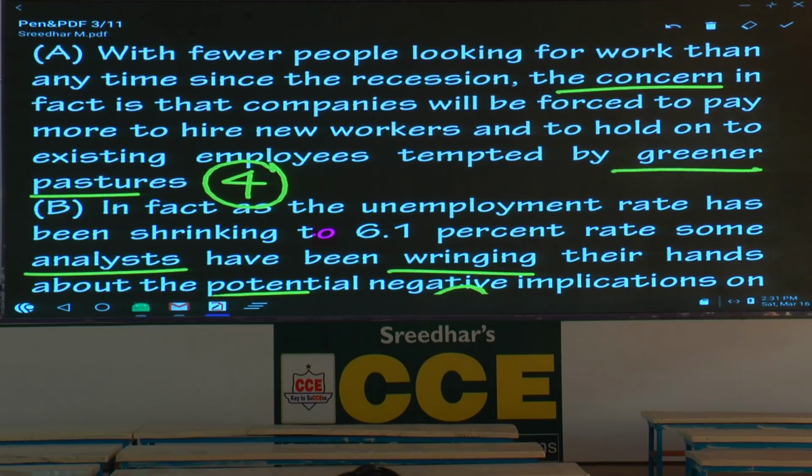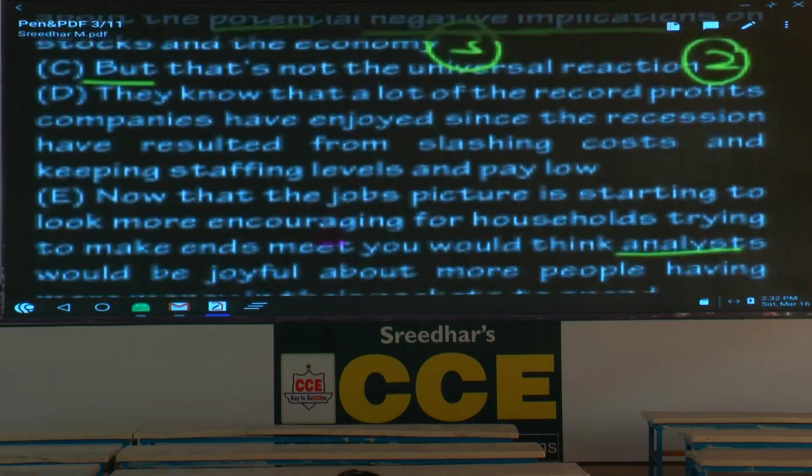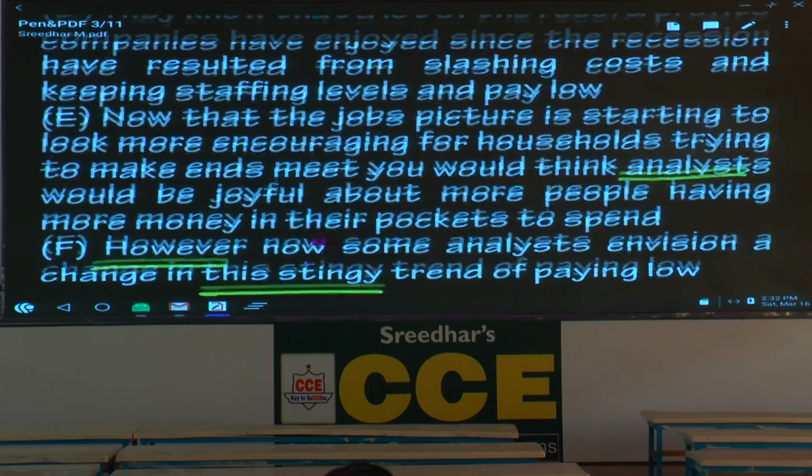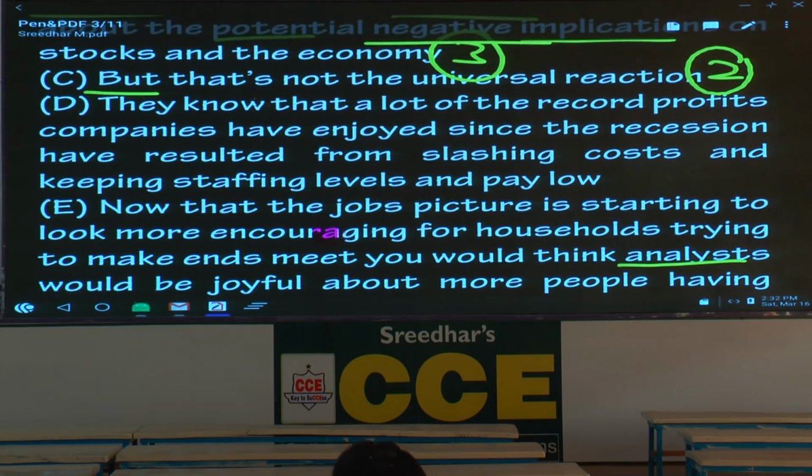This is really difficult. 1, 2, 3 are rather easy. After that, if you don't focus on negative implications, then in sentence A, you don't focus on the concern in fact is, then you cannot get. So how many sentences have you got so far? 4 sentences. The last 2 are rather easy. What is the reason? DF, what is the order? DF. D is the 5th sentence.